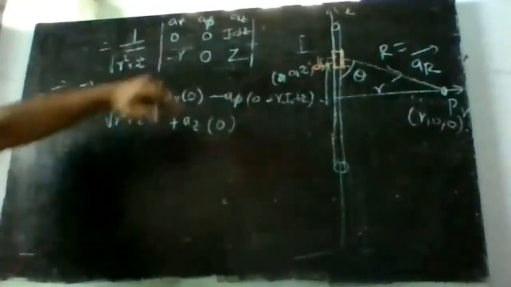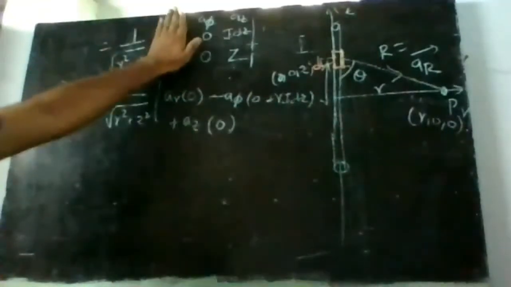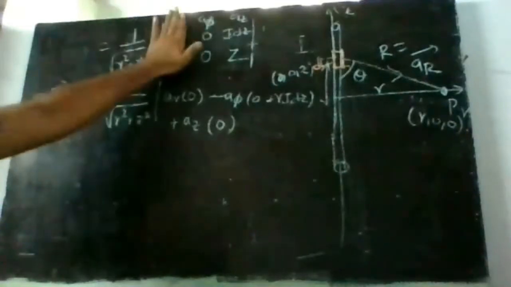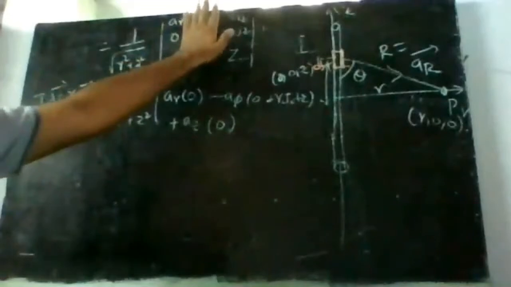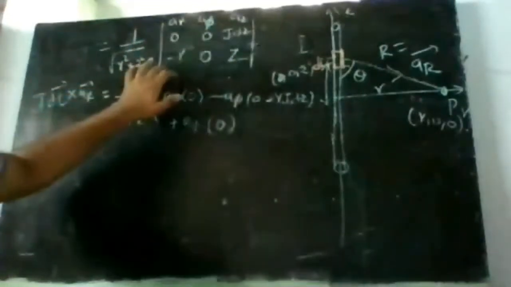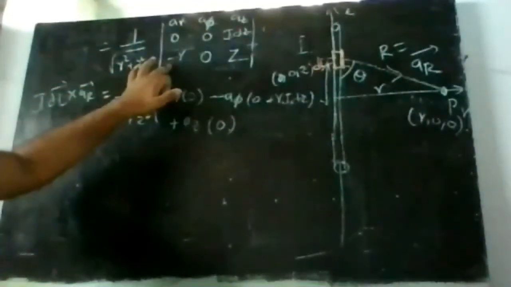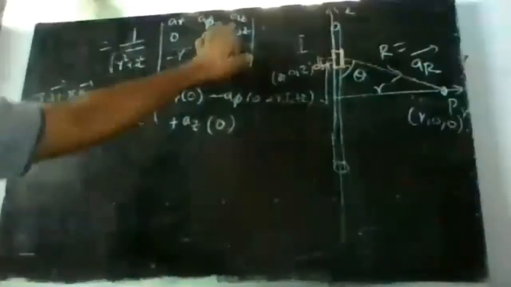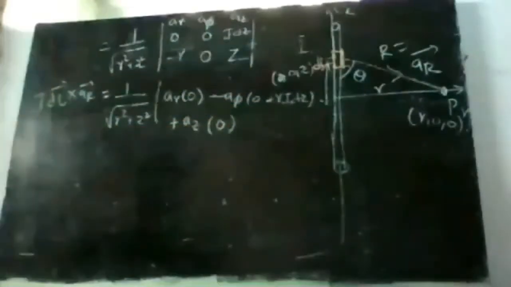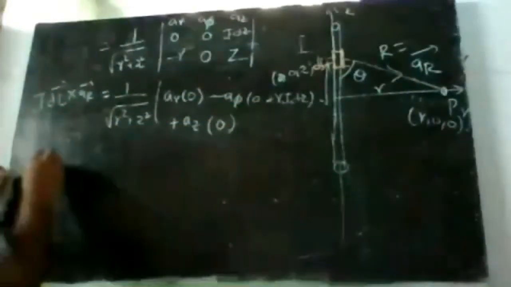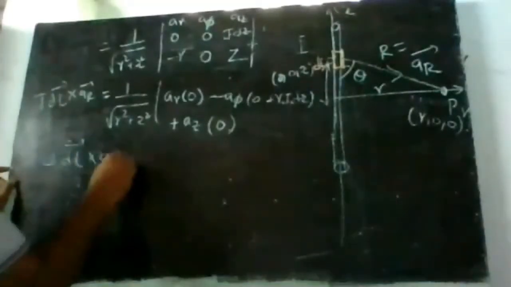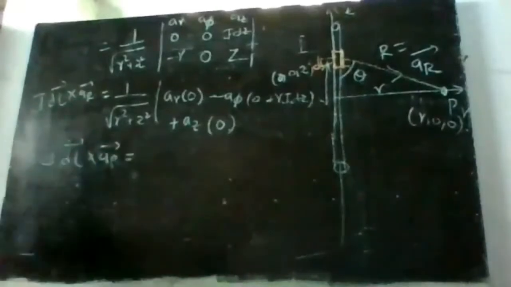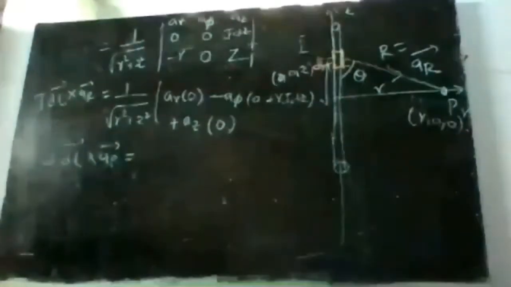So this is the determinant value. First term AR into 0 into 0, 0 into 0, minus A phi into 0 into Z, that is 0, minus of minus R into I dz. So that will become plus. So IDL bar cross AR bar is equal to what I get now.